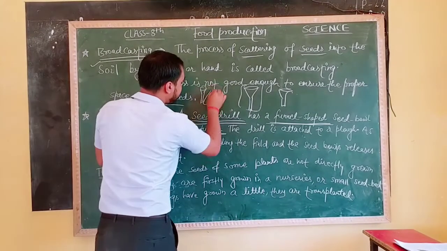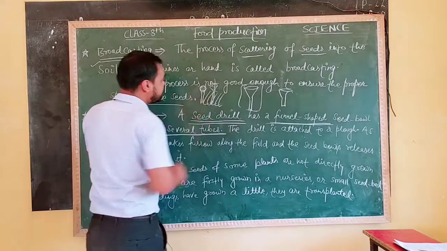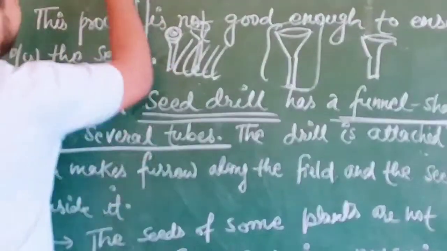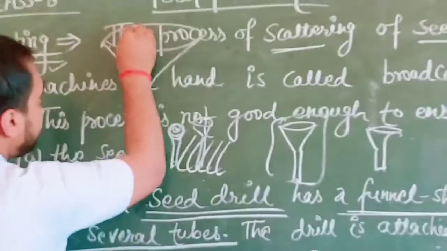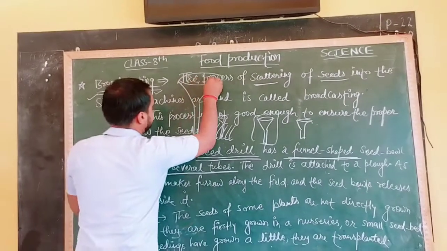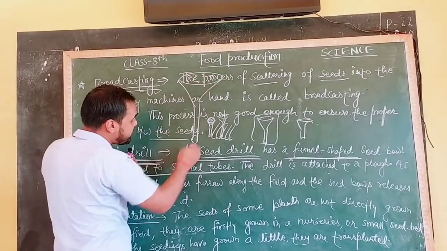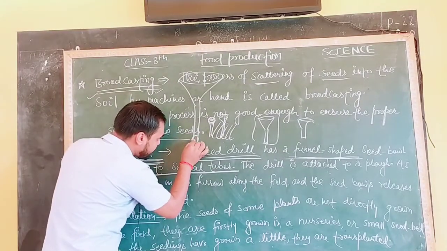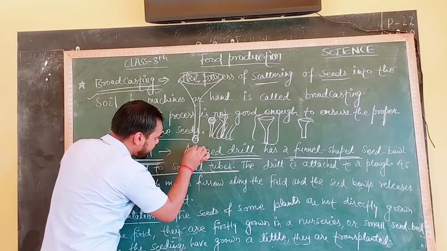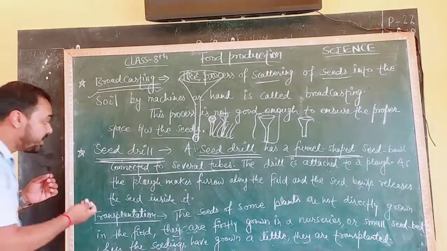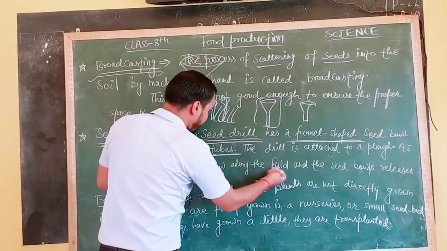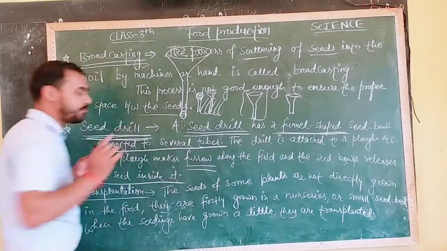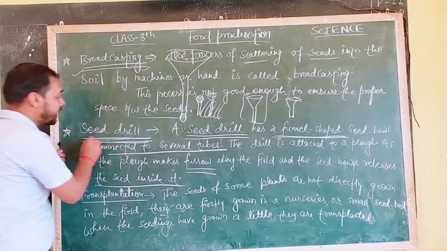In this funnel there is a bowl, and I am drawing the figure here. Listen very carefully. Like a bowl, and this bowl is filled with a lot of seeds. When we start plowing the field, the seed drill starts releasing the seeds one by one in the field at proper distances. Here I have written: the plow makes a furrow along the field. Furrow means digging, and the seed bowl releases the seeds inside it. So because of this, we should use a seed drill.